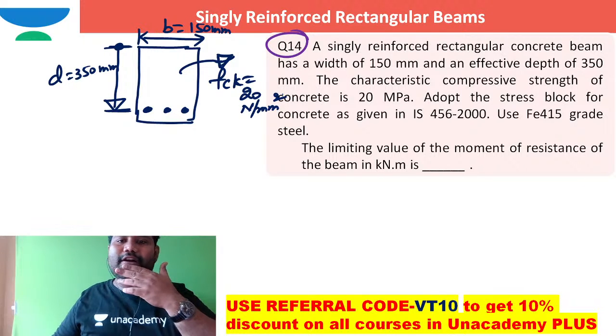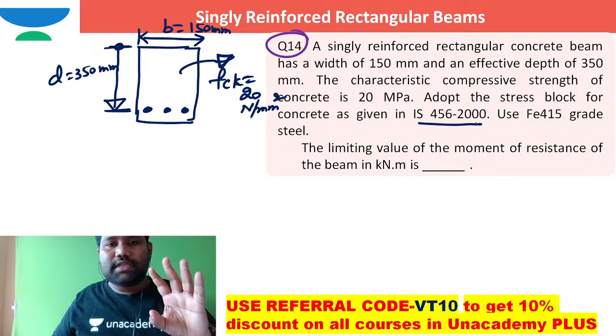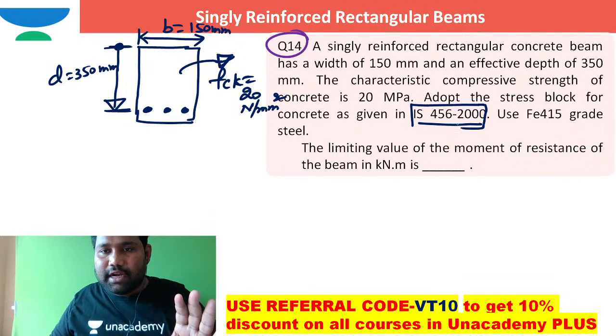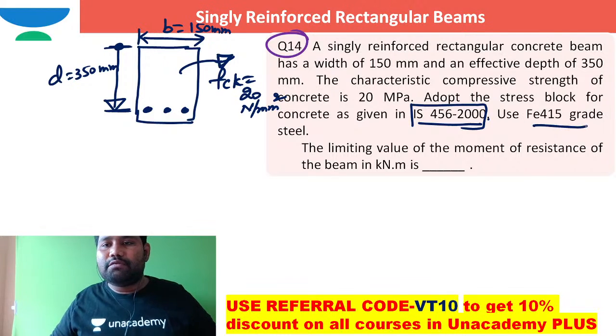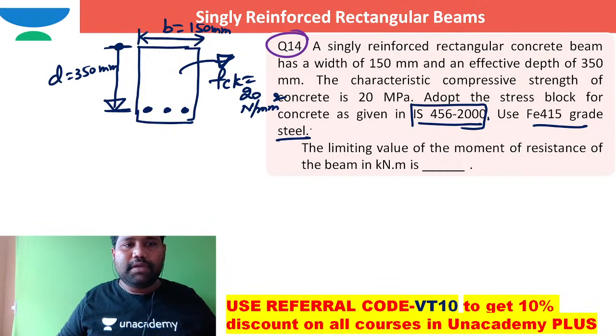Adopt the stress block of concrete given in IS, so use the stress block that was directly given in IS 456. It was clearly mentioned. Use Fe grade steel.